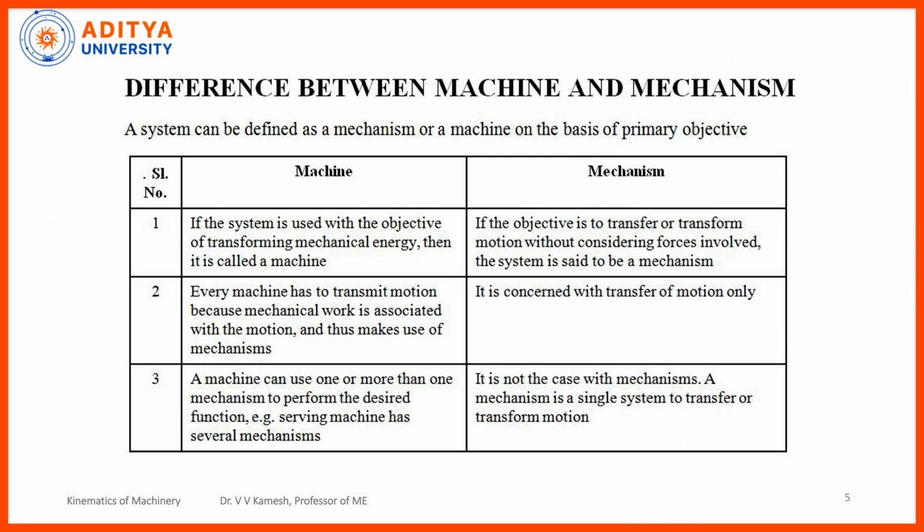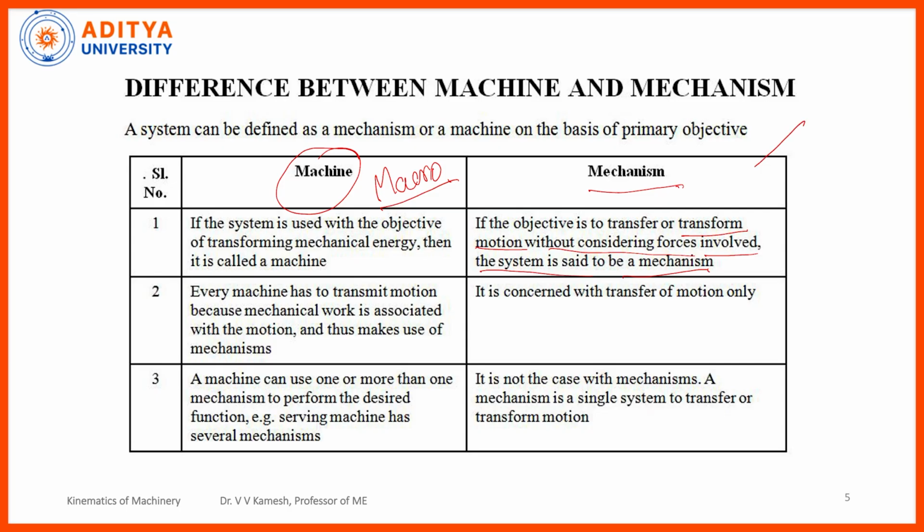Now, the basic difference between a machine and a mechanism. If the system is used with the objective of transmitting mechanical energy, it is called a machine, right? Machine means simply we are dealing with the item in a macro sense, right? But if the objective is to transfer or transform the motion without considering the forces involved, the system is said to be a mechanism.